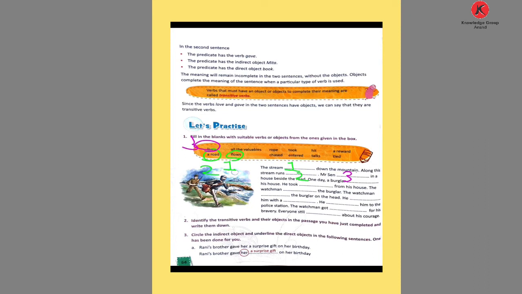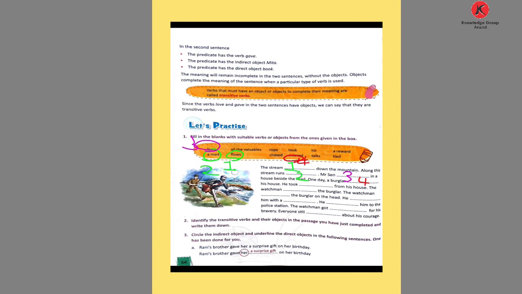One day a burglar blank his house. Entered is the answer. A burglar entered his house.